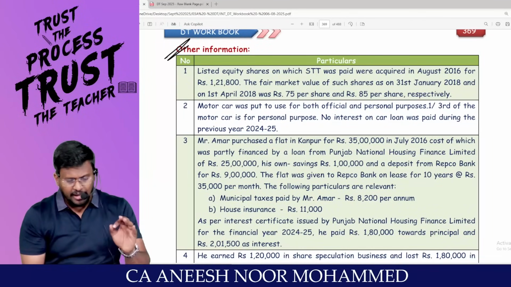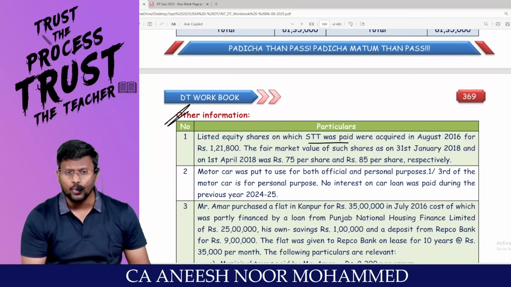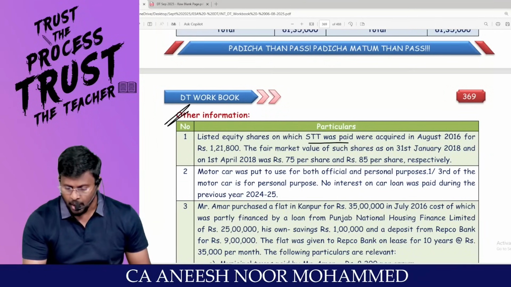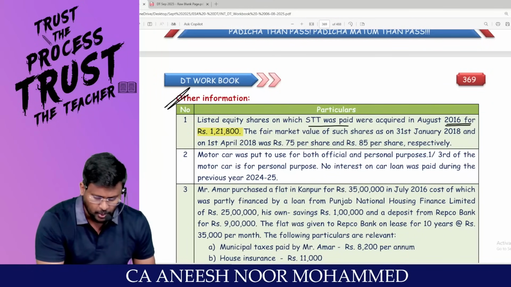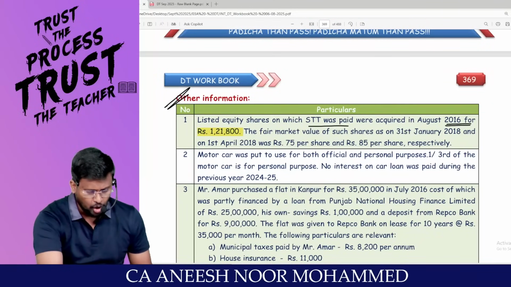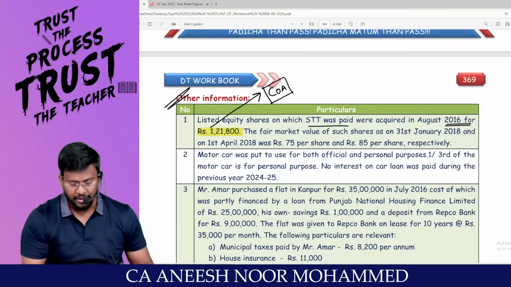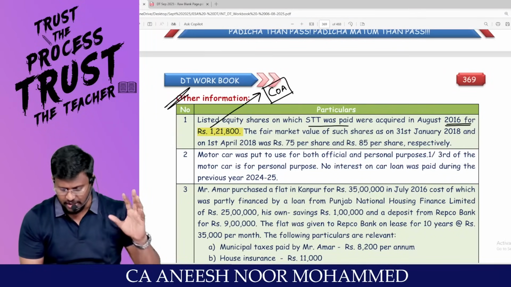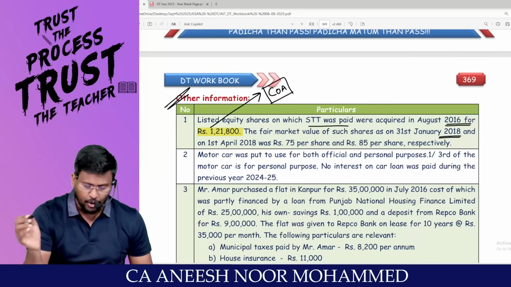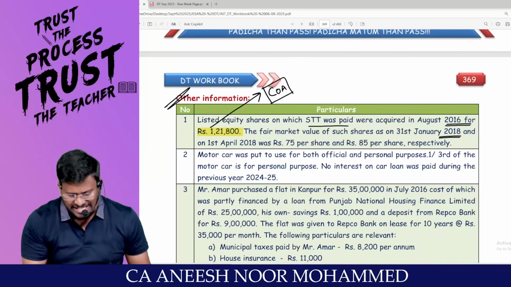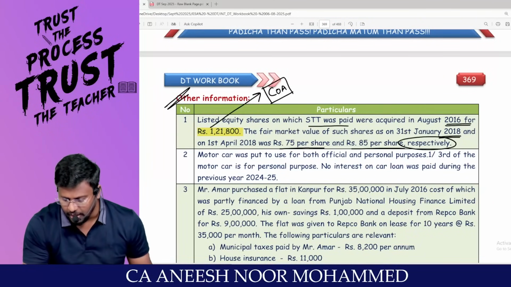Sir, listed equity shares on which STT, security transaction tax, was paid, were acquired in August 2016 for 1,21,800. This is the cost of acquisition of the listed equity shares. The fair market value of such share on 31st January 2018 and on 1st April 2018 were 75 per share and 85 per share respectively.